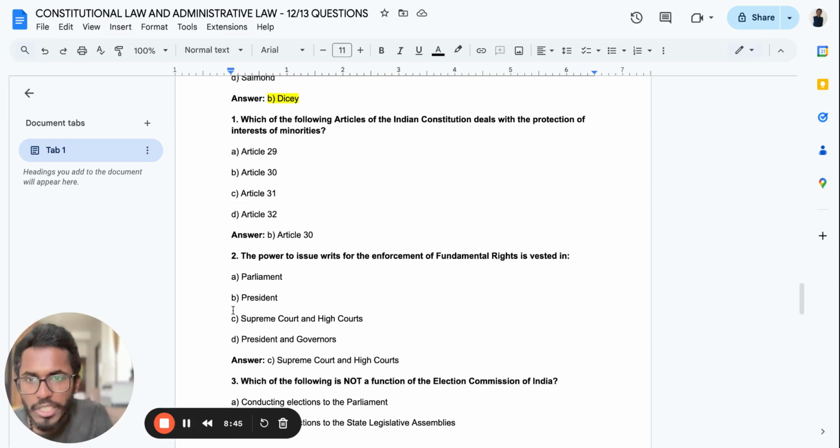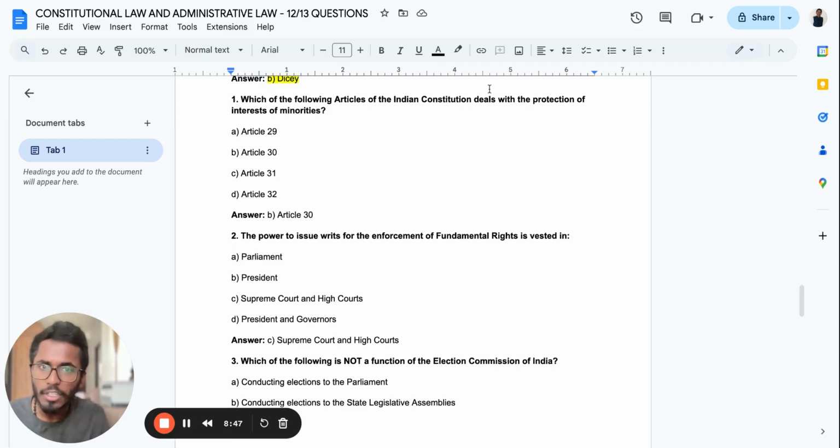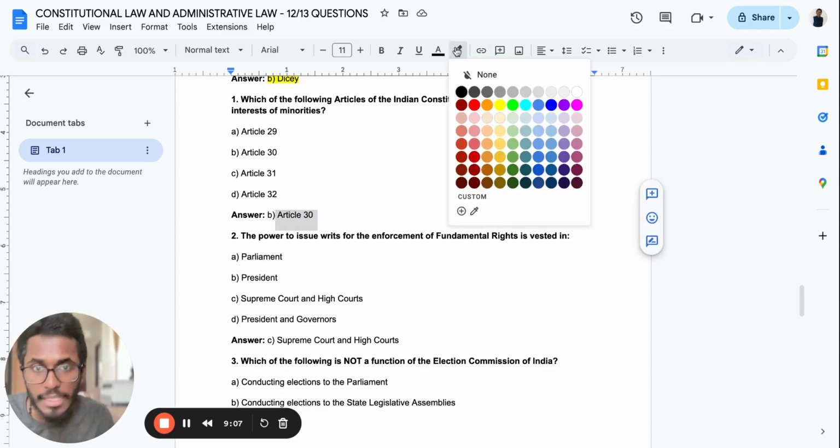Okay. So the next question is, which of the following articles of the Indian Constitution deals with the protection of interest of minorities? Again, it's a Bare Act based question. If you observe, there are a couple of articles, 29, 30, 31, 32 given. So what I want to do is quickly go to Article 30 and see the right to minorities. It's clearly given in the Bare Act. Learn that. So this is Article 30. You have to learn it by heart.